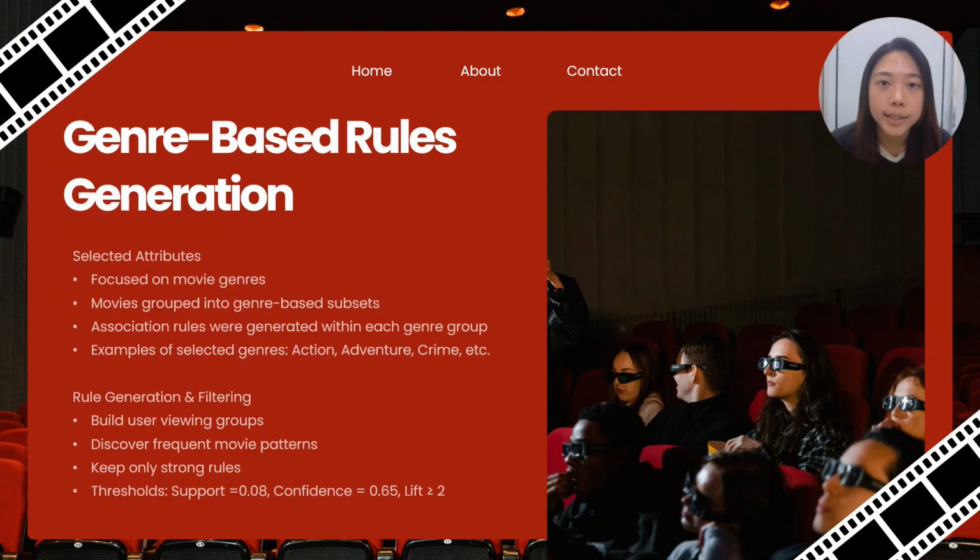In Experiment 4, instead of using all movies together, we focus on a selected attribute, which is movie genre. We group movies into genre-based subsets and generate association rules within each genre. Example genres include action, adventure, history, crime, and so on. After that, we discover frequent movie patterns and filter the rules to keep only strong ones using support, confidence, and lift. This process allows us to capture more focused viewing patterns, which can support more relevant movie recommendations.